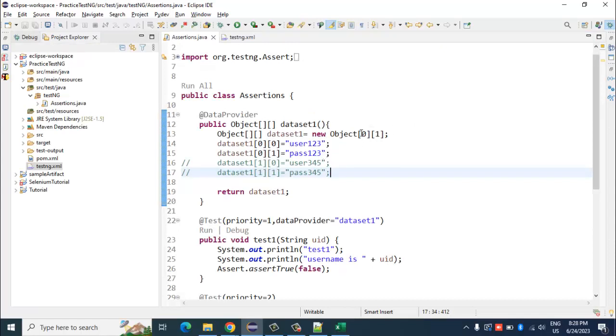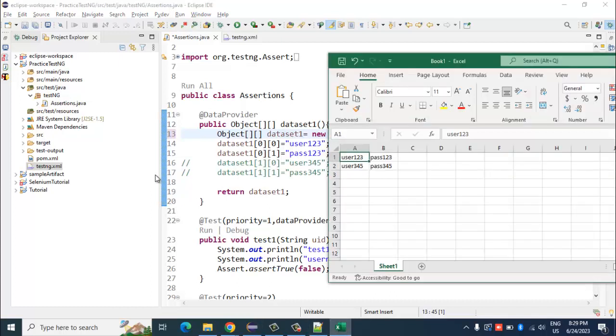So what I understand here is this value that we mention tells you how many rows and how many columns you want. When I say 1 and 1, one row and one column is what I want, which is at index 0 0. It would store only this value, user 123.